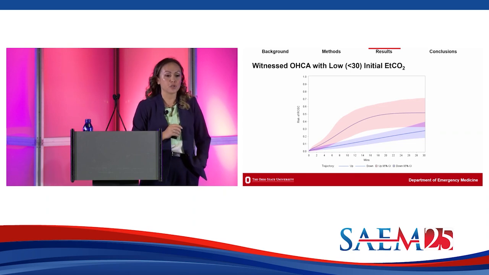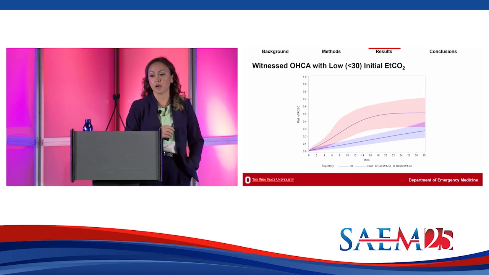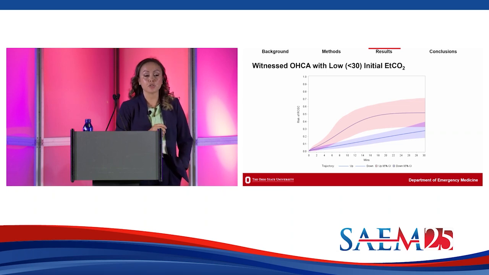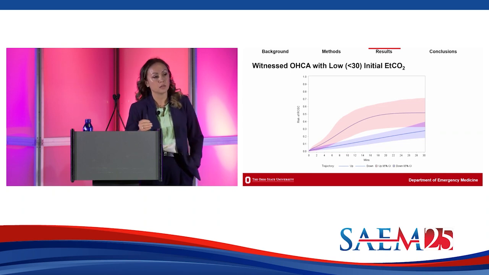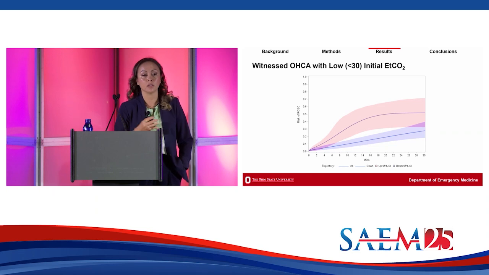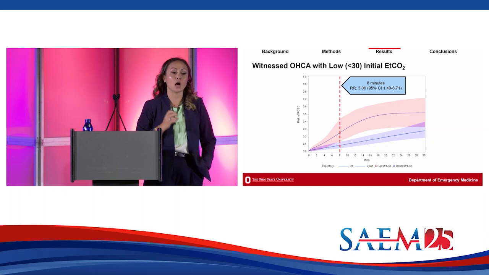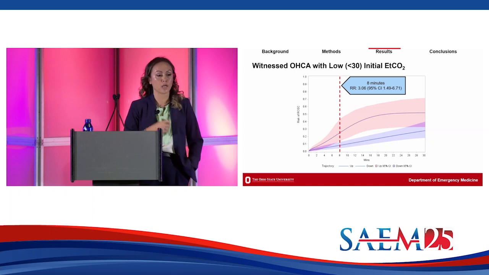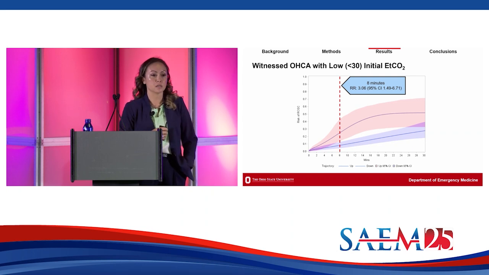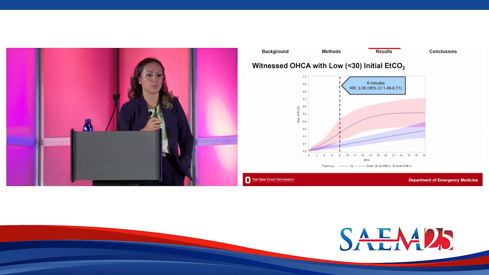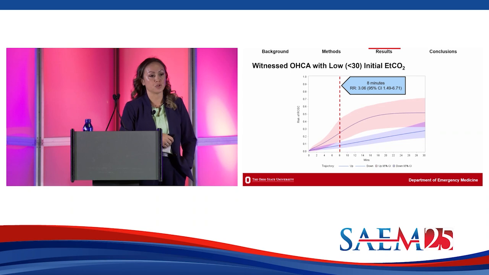In pink, I have patients who have an upward trajectory of capnography values, and in purple, I have patients who have a downward capnography trajectory. And what we can see is that as we resuscitate, the risk of getting ROSC back increases, which makes sense. I start to get a clear divergence of an upward capnography trajectory patient from a downward capnography trajectory patient after 8 minutes of resuscitation, such that in this specific data set, after 8 minutes of resuscitation, an upward capnography trajectory patient has about 3 times the risk of getting ROSC compared to a downward capnography trajectory patient.